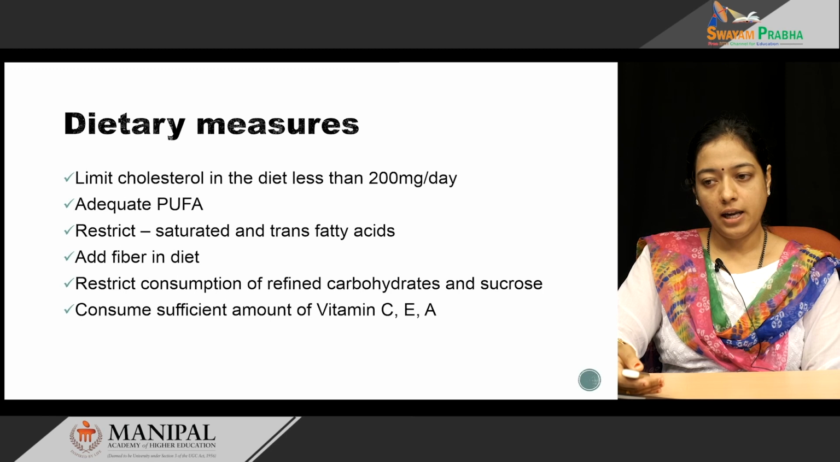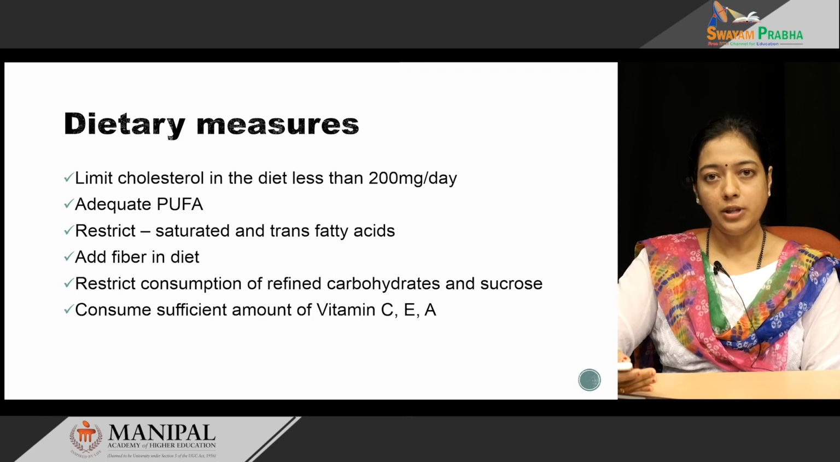The diet should contain sufficient amounts of vitamin C, vitamin E and vitamin A in the form of beta carotene, because all these act as antioxidants. We know that oxidized LDL is the main culprit in atherosclerosis. So, taking sufficient antioxidants reduces the oxidation of LDL, thus preventing atherosclerosis.